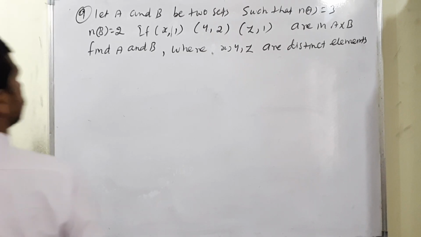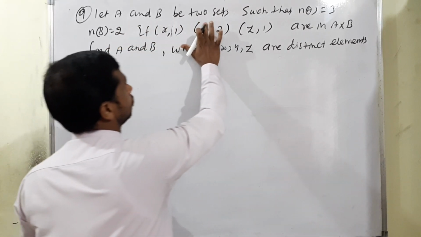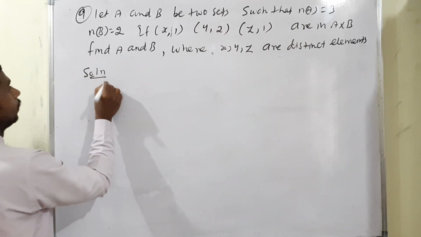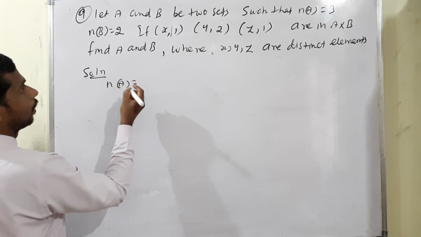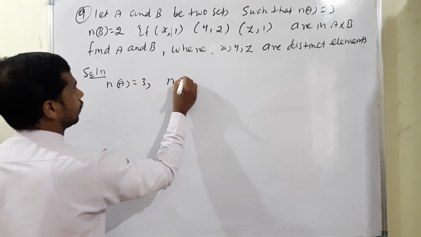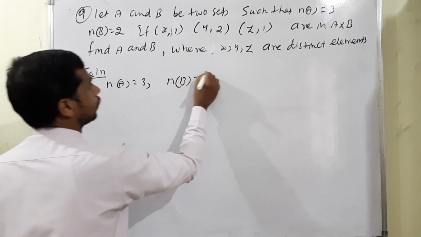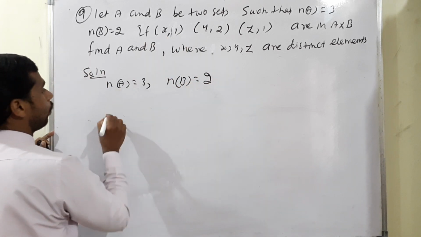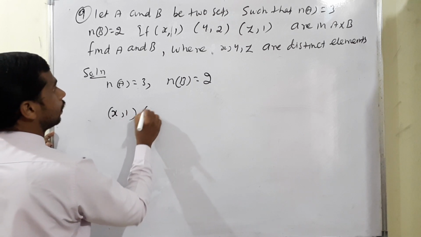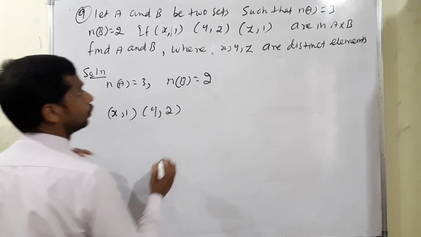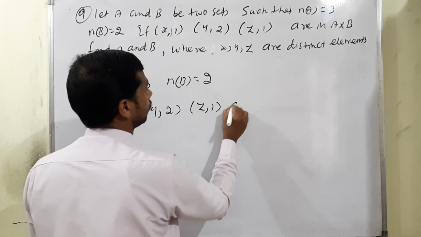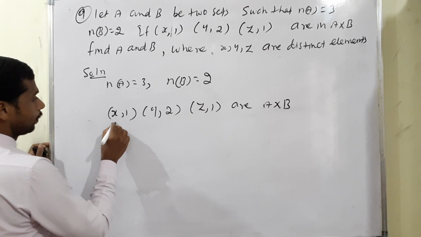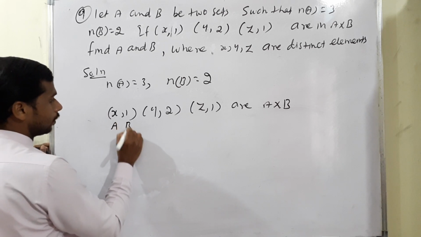Question number 9. Let A and B be two sets such that the given value of number of A is equal to 3, then number of B is equal to 2. Then another condition: x comma 1, then y comma 2, z comma 1 are in A into B. So A into B means, for example, A is equal to x means B is equal to 1.